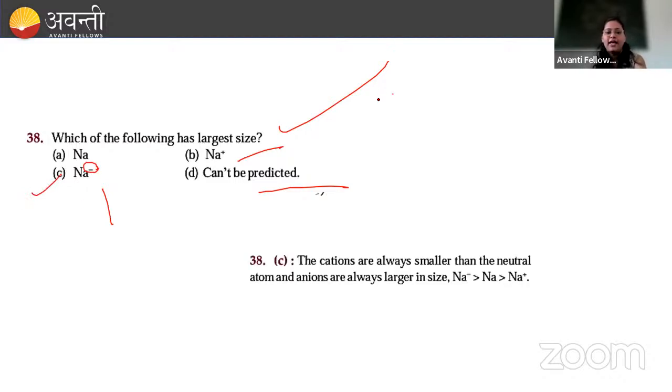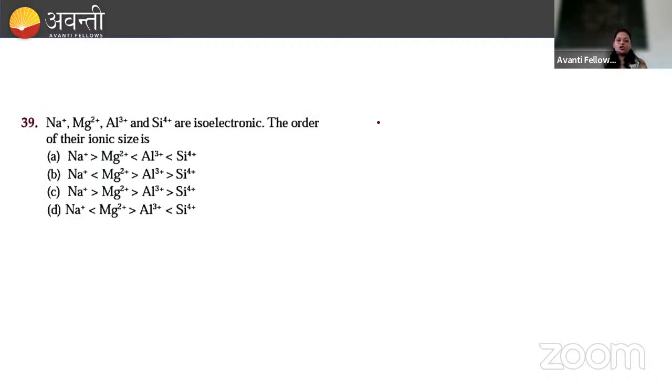यस, एनी डाउट्स? नेक्स्ट, या हियर आल्सो कैन यू टेल मी द आंसर? वेरी सिंपल प्रॉब्लम. Yeah, just tell me the answer. Now you have to tell me the answer. Sushant, yeah, tell me the answer. What will be there? All are isoelectronic species. The order of their ionic size will be what? Yeah, very good, Sushant. So option C will be correct option.